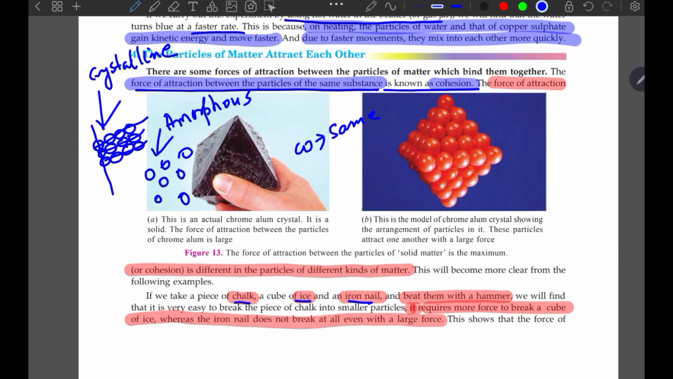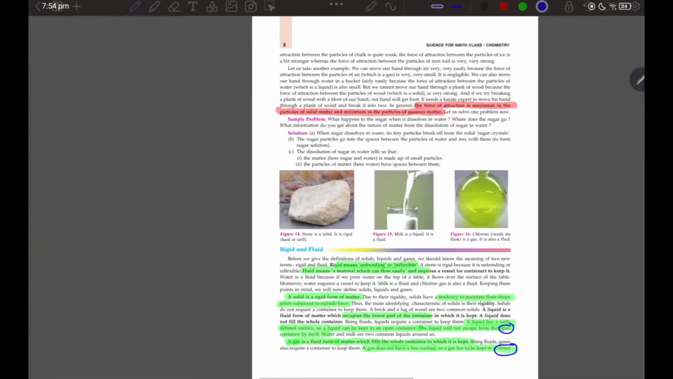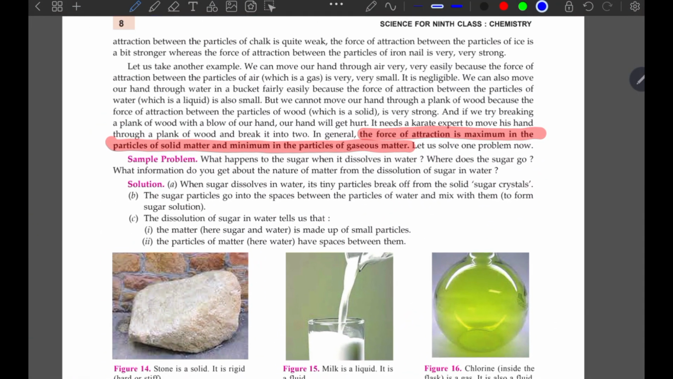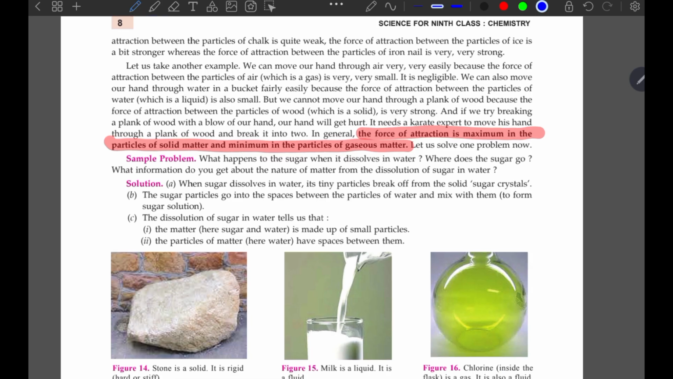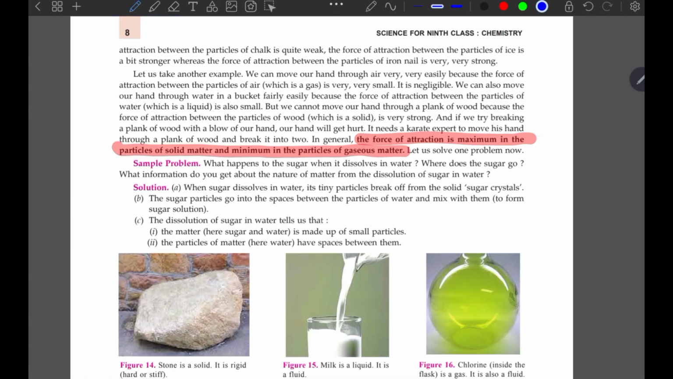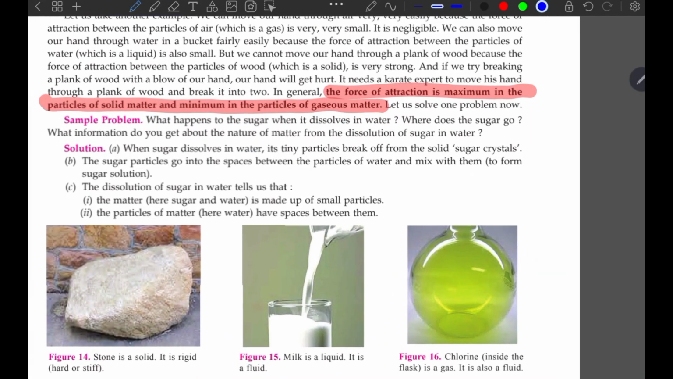Iron nail has a rigid or strong arrangement of particles, which is not happening in ice or chalk powder. Chalk exists as powder, and it also exists as a chalk pen. So when you break them, it forms a powdery form. So forces of attraction are maximum in particles of solid, moderate in particles of liquid, and minimum in particles of gases. Why? Because particles of solid are tightly packed.